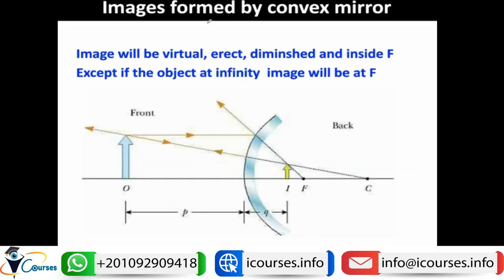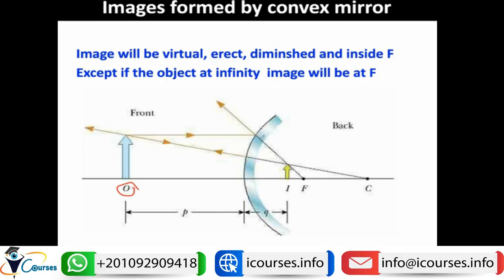So what is the image formed by the convex mirror? We have only two positions of the image, whether it is inside F or at F. If the image is inside F, like here, this is the object, this is the principal axis, and this is the convex mirror. Let's construct our rays. We have a ray parallel to the principal axis that will be reflected from the surface of the mirror.